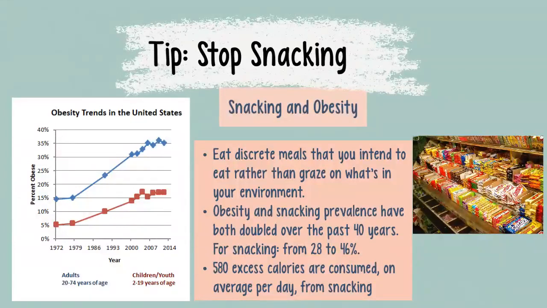You can see that snacking trends very closely with the obesity epidemic. So around 1970, the obesity epidemic in adults just exploded, like more than doubled the prevalence of people with obesity. And well, what do we have here? In that same time frame, the processed food industry made major advances in convenience food, increasing the percentage of people who snack, almost doubling it.